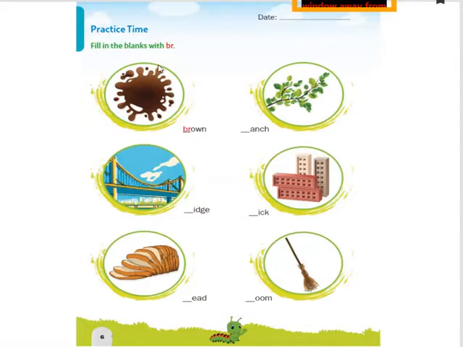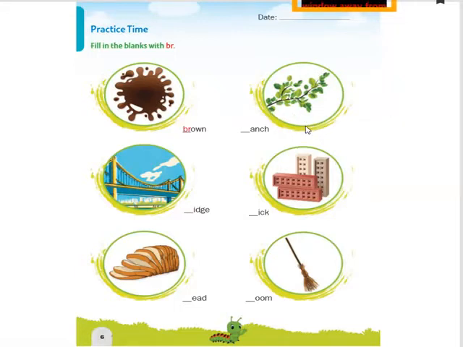In slate practice, each word you have to write 5 times. This page number 6 is about filling in the blanks with BR. BR is also a blend sound, just like we read now. The first one is done for you, brown. B-R-O-W-N, brown. In the blank, they have filled it with BR. First one is an example which is done for you. Second one, what is this?